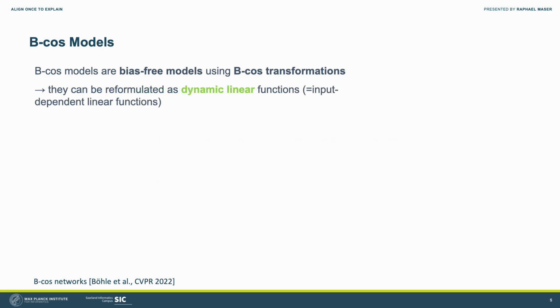Since B-cos models are bias-free, they can be reformulated as dynamic linear functions. For any given input, the entire model collapses into a single linear function, allowing us to generate precise and faithful attribution maps without any post-hoc approximations.